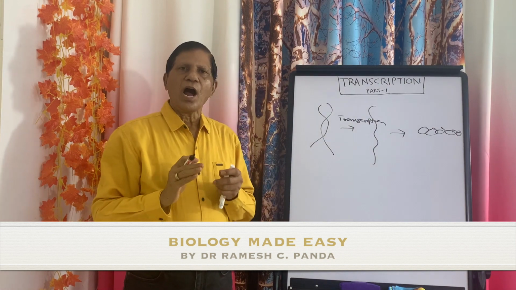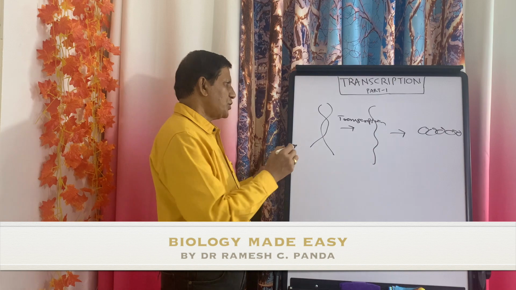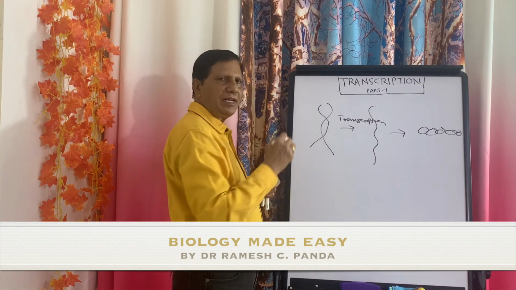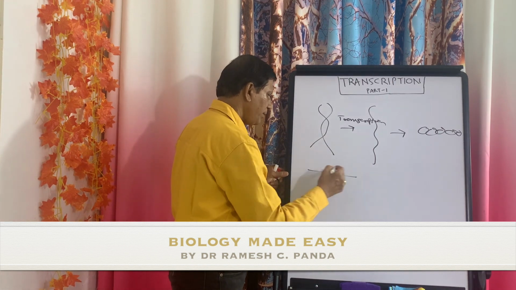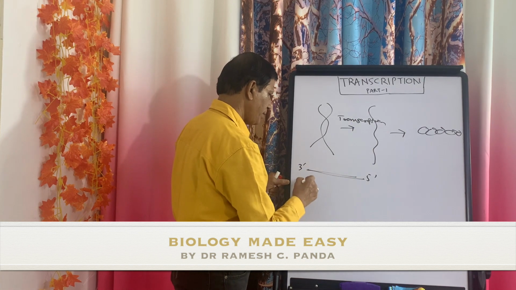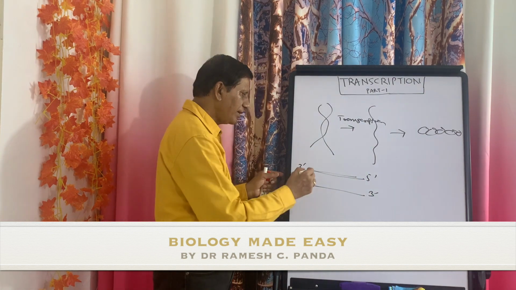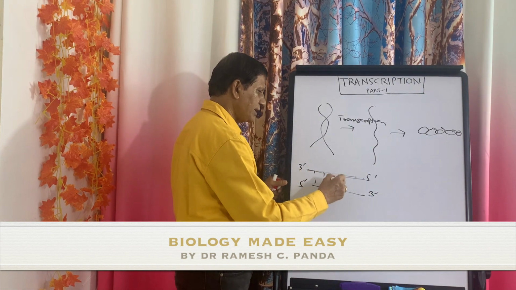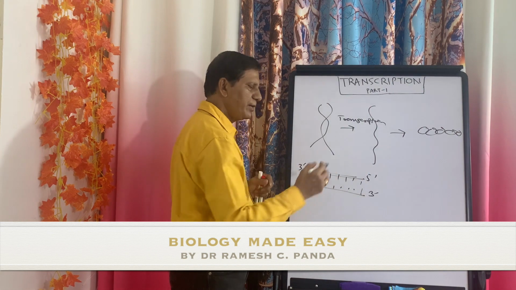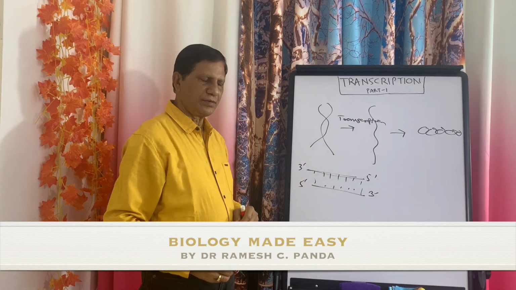Now, how does this transcription take place? What is the principle? Just like replication. In replication, what happens? Suppose this is 3' to 5', and this is 5' to 3', two strands are there, and both of them are arranged according to their complementary base sequence. The same thing happens during transcription.